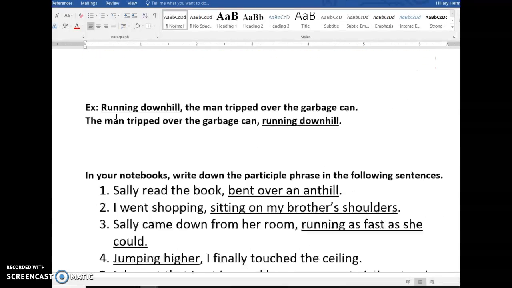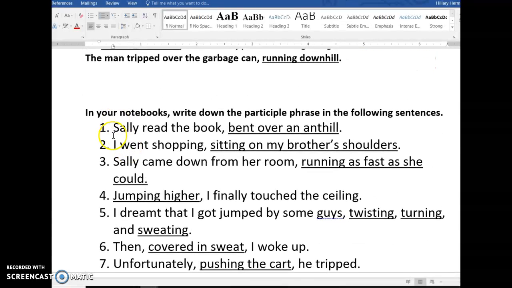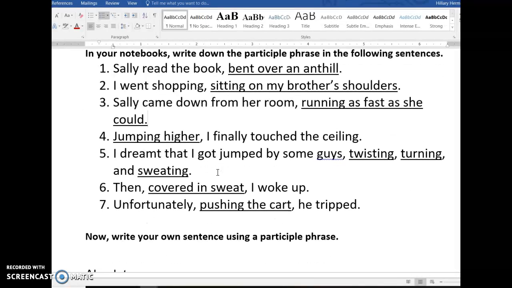Okay, let's do these. One, Sally read the book, bent over an anthill. So bent is your participle. Two, I went shopping sitting on my brother's shoulders, so sitting would be your participle. Three, Sally came down from her room, running as fast as she could. Running is the participle. Jumping higher, I finally touched the ceiling, so jumping is the participle.